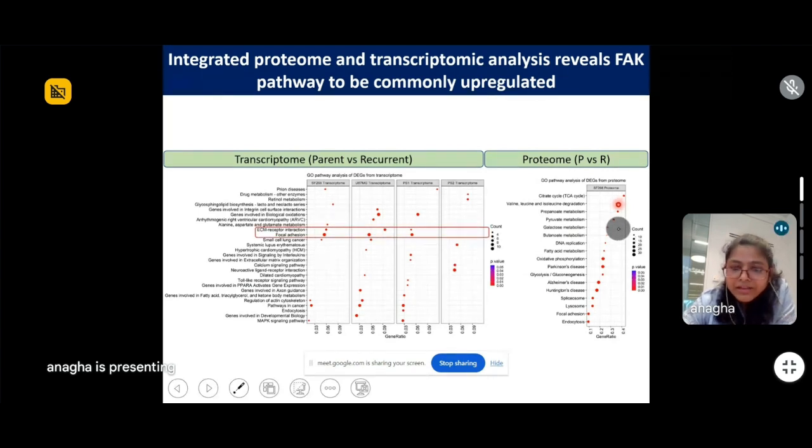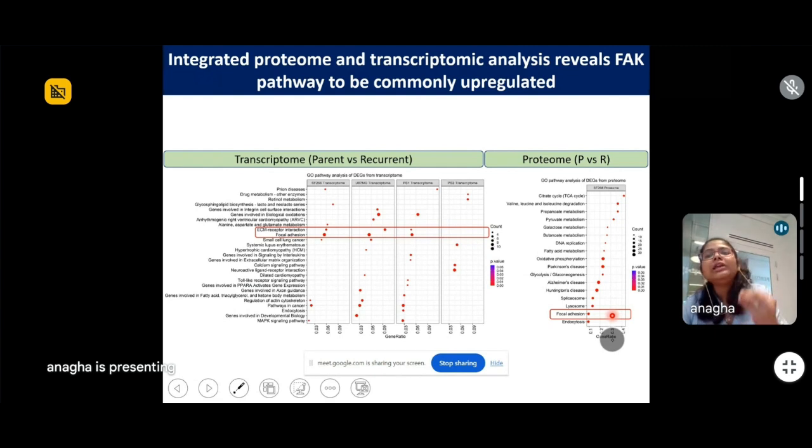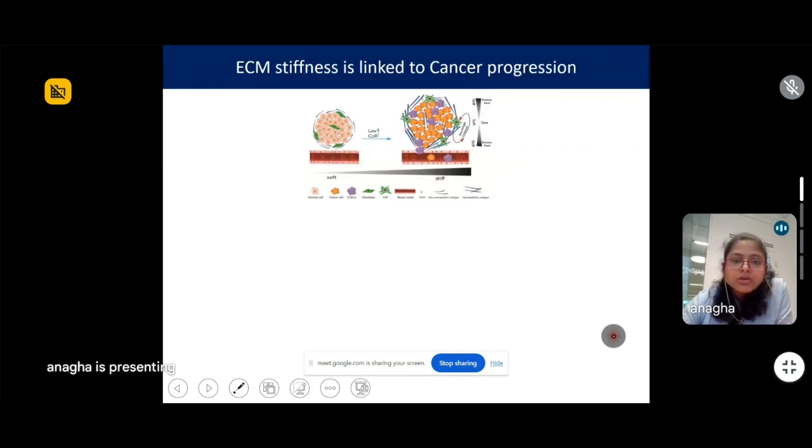And we saw that the common pathway upregulated in the recurrent samples, in the transcriptome as well as in the proteome, was the focal adhesion pathway. Now, this pathway is required by the cells to form attachment to the ECM around it and move forward. So this is the major pathway involved in the invasion and migration of the cells in an in vivo condition. So this actually focused my interest on ECM biology.